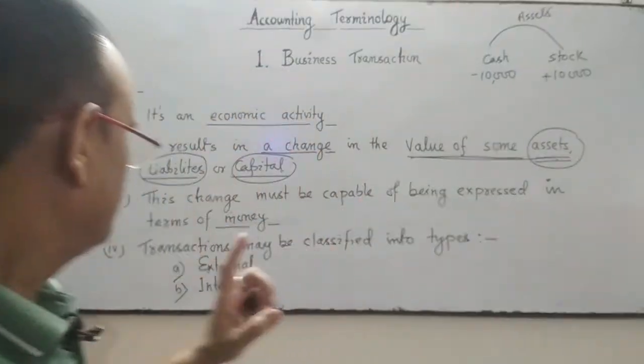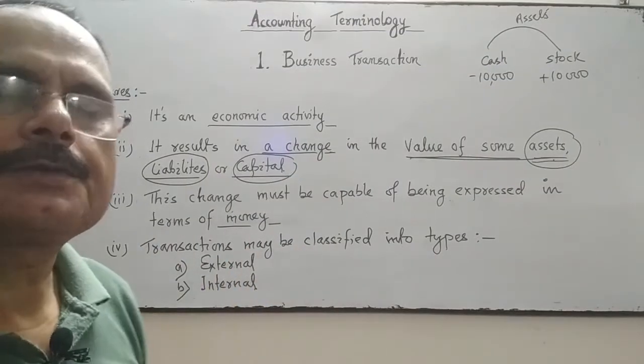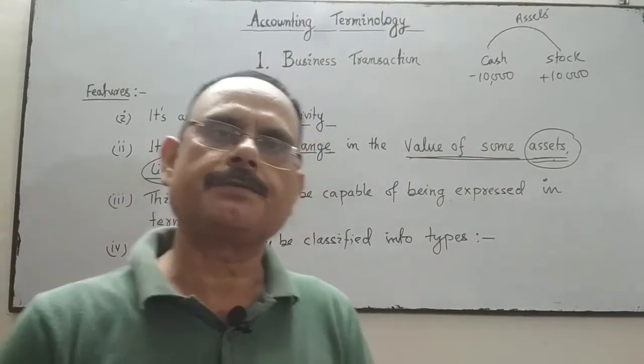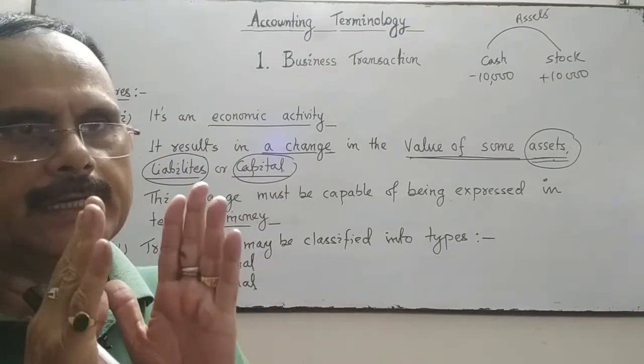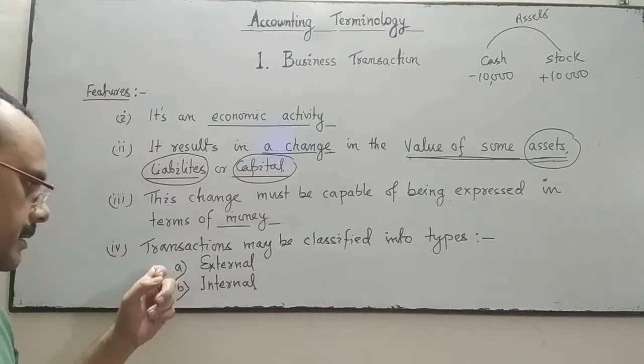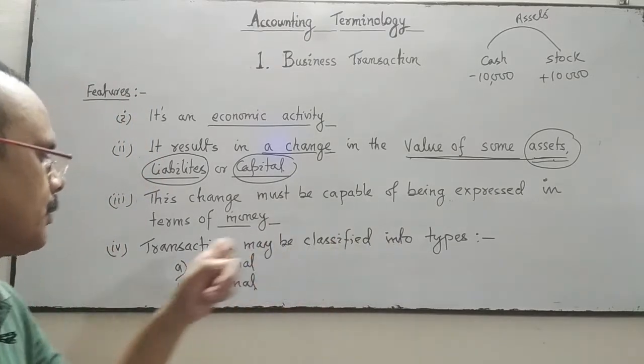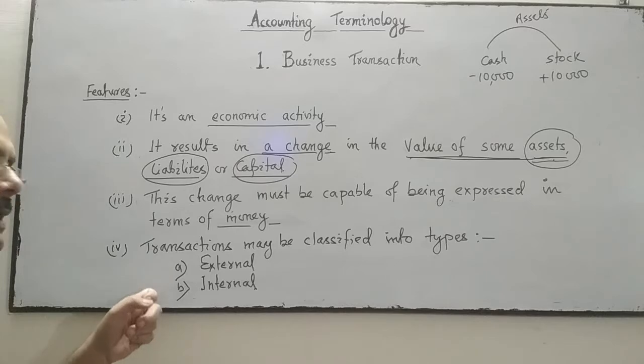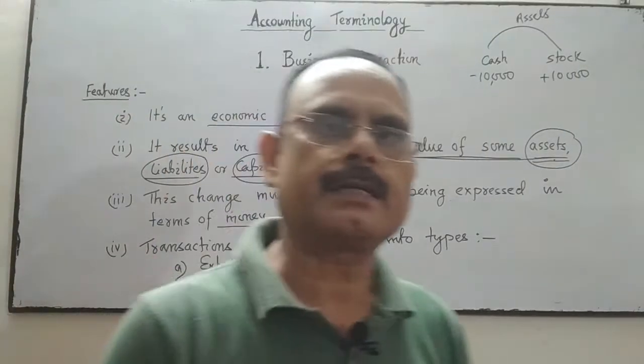Fourth, business transactions may be classified as external transactions and internal transactions. What is an external transaction?